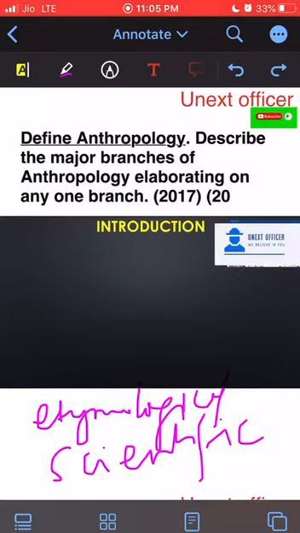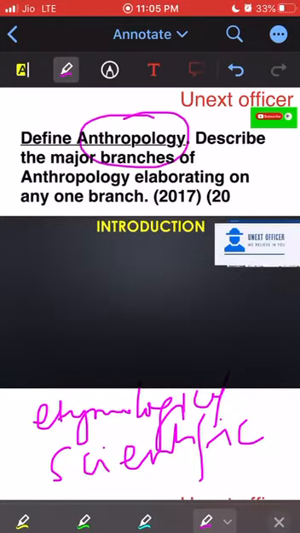If we look at the term anthropology, it is a Greek term given by Aristotle. If we break down this term, it will be anthropos plus logos. Anthropos means man, and logos means study or science. So the definition comes out to be science of man.